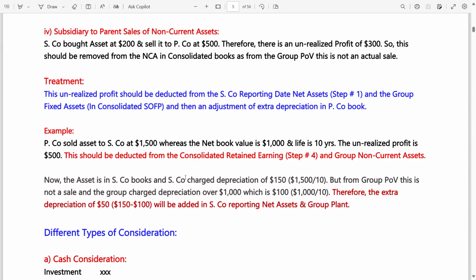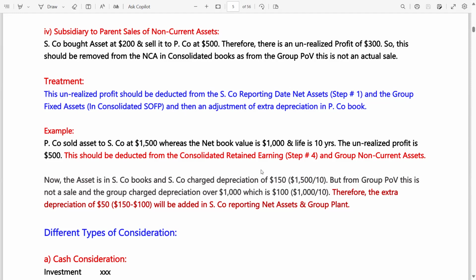This should be deducted from the consolidated retained earnings (step 4) and the group non-current assets in the SOFP, the consolidated statement of financial position. Now, the asset is in S company's books, because the asset was acquired or purchased by S company from P company. So the asset is in S company's books, and S company charged depreciation of $150. How 150? 1500 is the price, divided by 10 is 150.